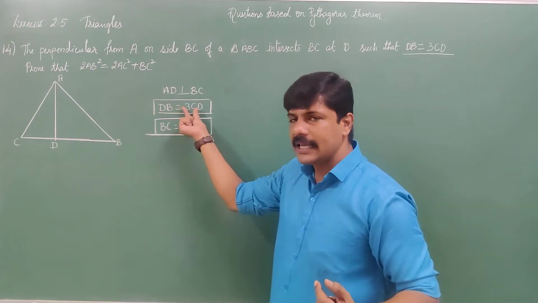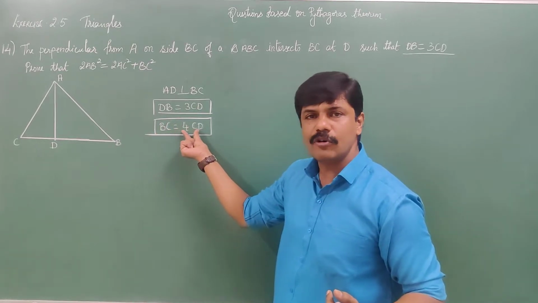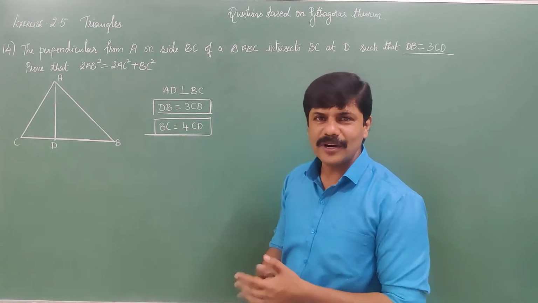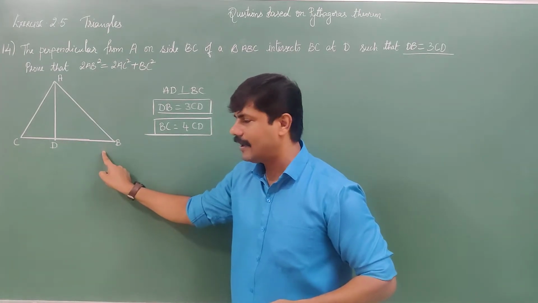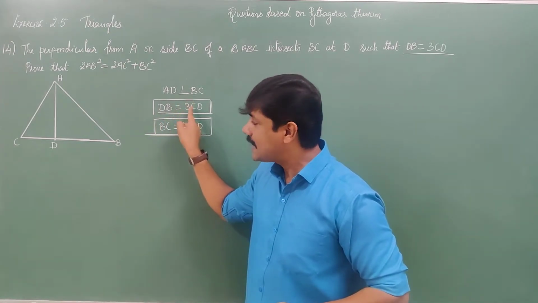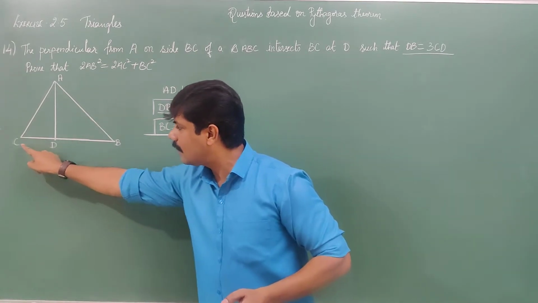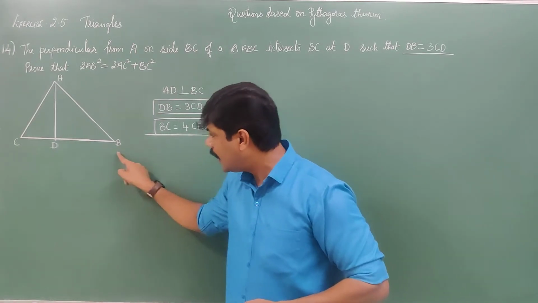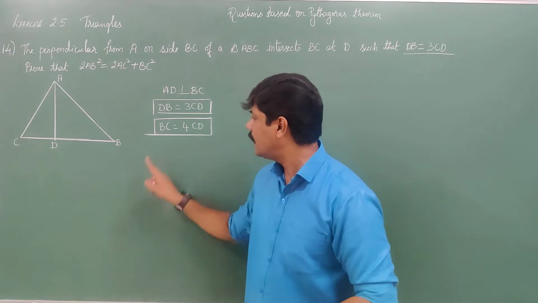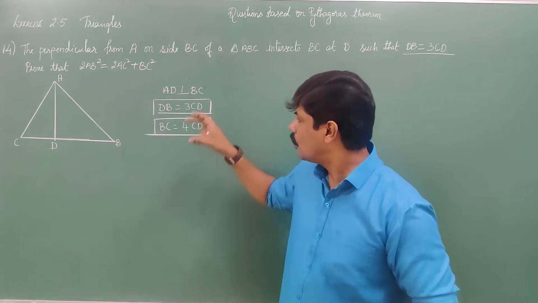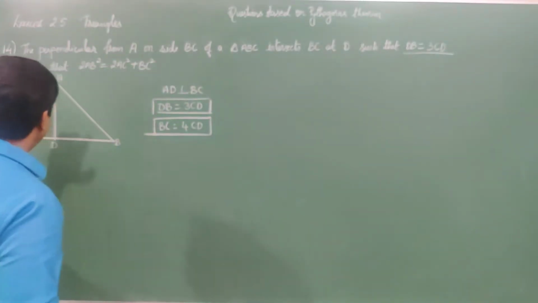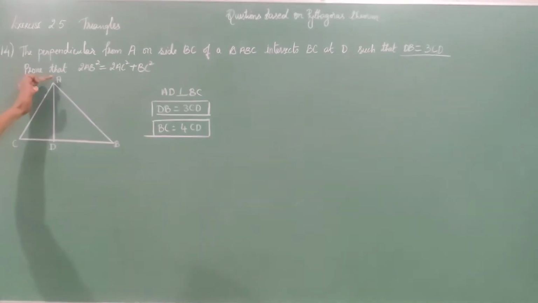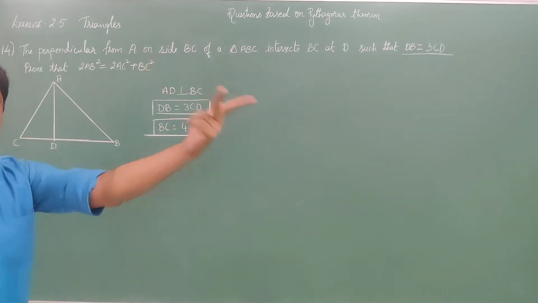DB is equal to 3CD. BC is equal to 4CD. You got the point? You follow this? It's very easy. This DB is equal to 3CD. Here one more CD is there. Totally BC is equal to how many CD? 4CD. Okay. With this we can prove very easily considering triangles ADC and ADB, two right angle triangles.